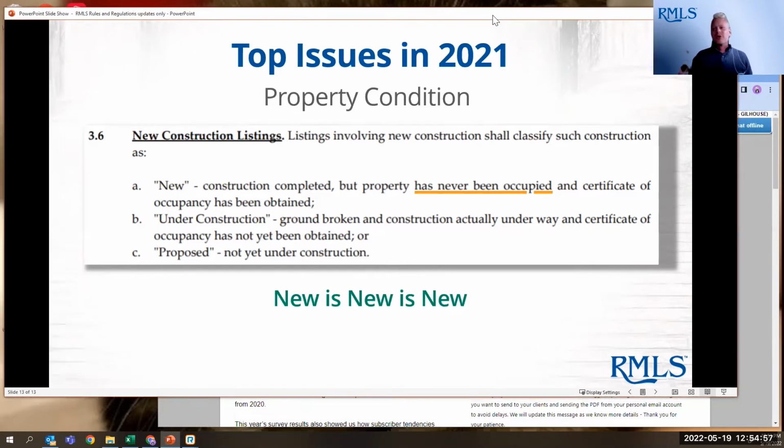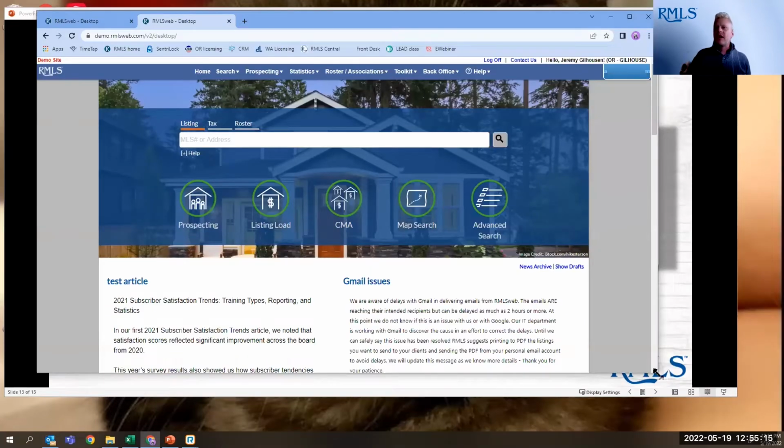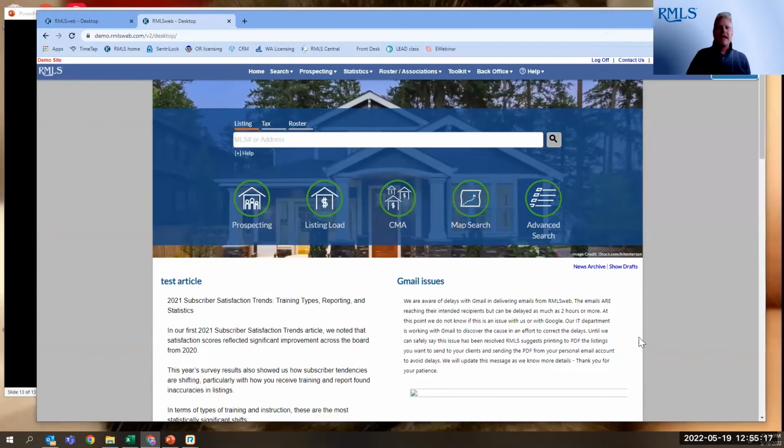So that was the quick rules and regulation update. And let's move on to the fun stuff, the new stuff at RMLS Web that we have available to you. And I'm going to start with those teasers that I talked about. These are the things that are going to come out at the end of this month that I think you're all going to really enjoy. And I've got those up here on my demonstration site. So again, you don't have these up yet, but you will by near the end of this month.